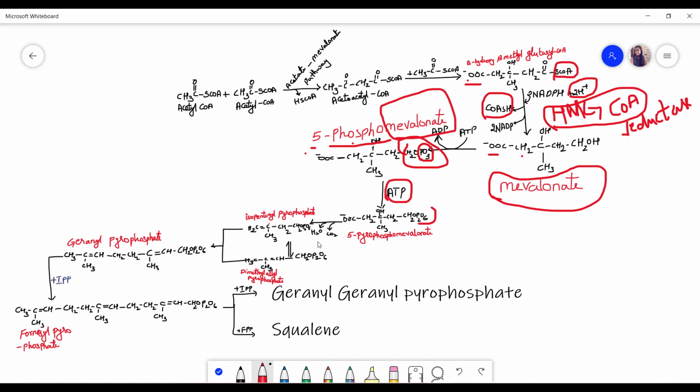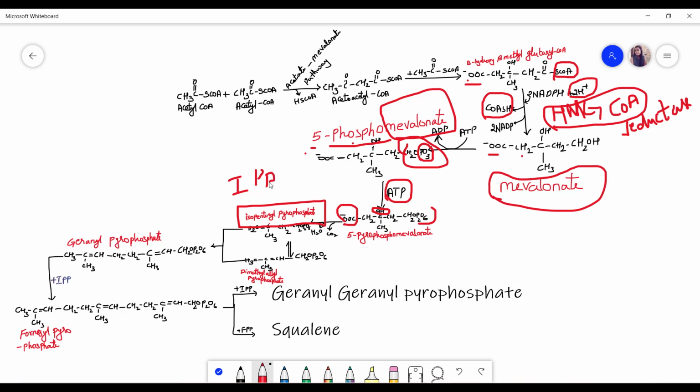Next, by losing water and carbon dioxide, we will remove this CO2 and 1 more H2O from here. Then we will get isopentenyl pyrophosphate. We are removing these 2 molecules and it became isopentenyl pyrophosphate. And this is a very important step in our whole acetate mevalonate pathway. This one is called IPP.